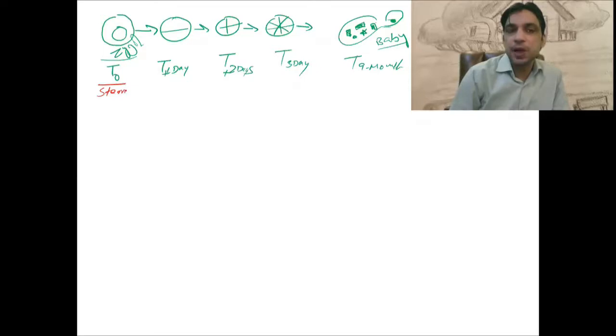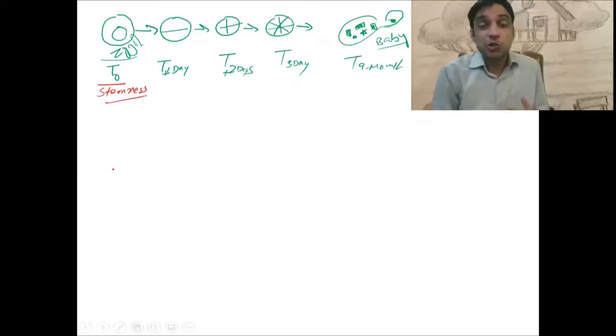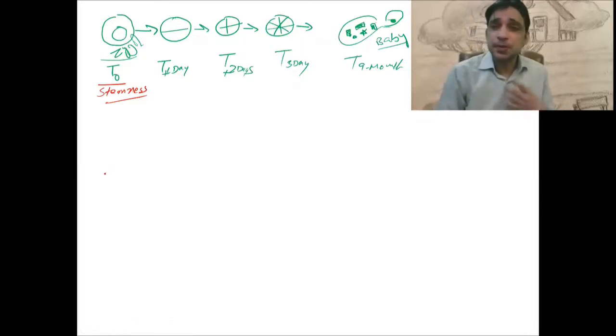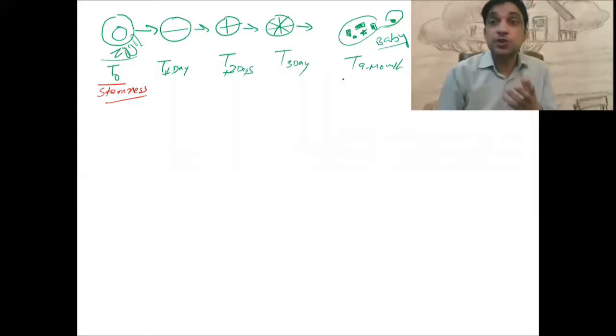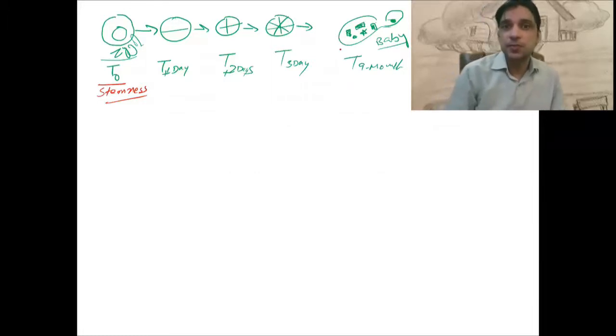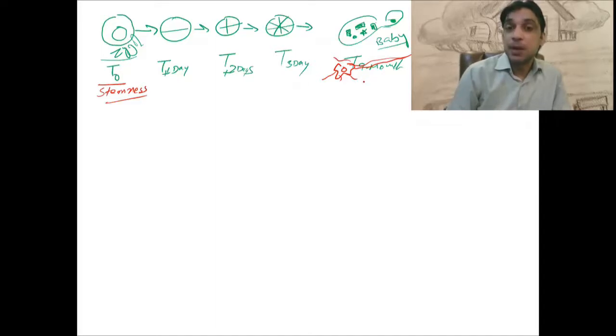That thing I am referring to as stemness. The stemness of that cell is maximum at T0. When that cell is converted into a fully functional differentiated cell, like the neuron, the stemness is minimum here. It is minimum, but the differentiation is maximum.